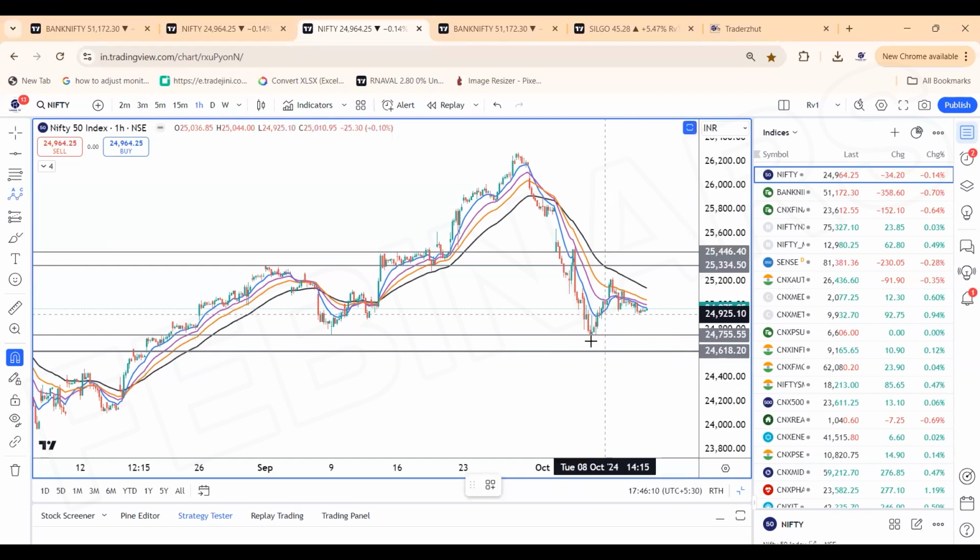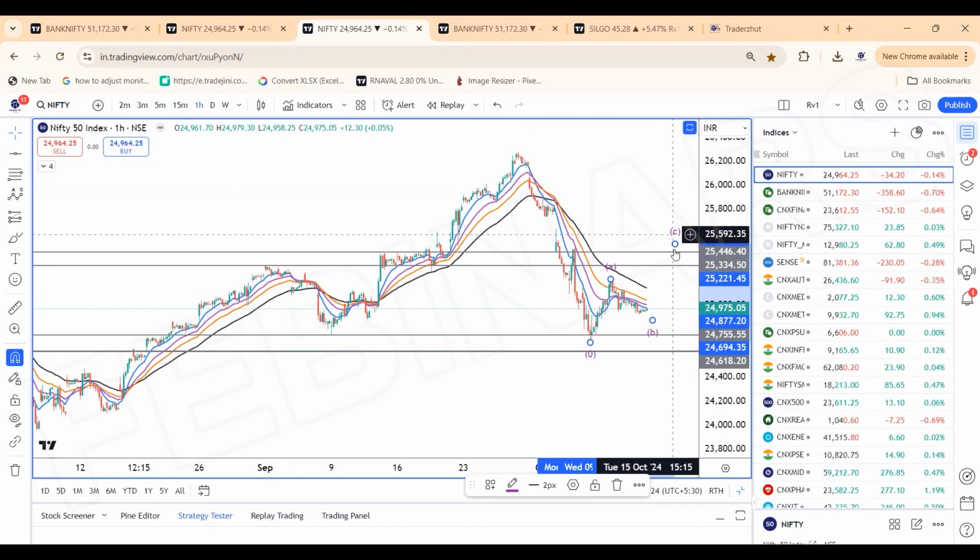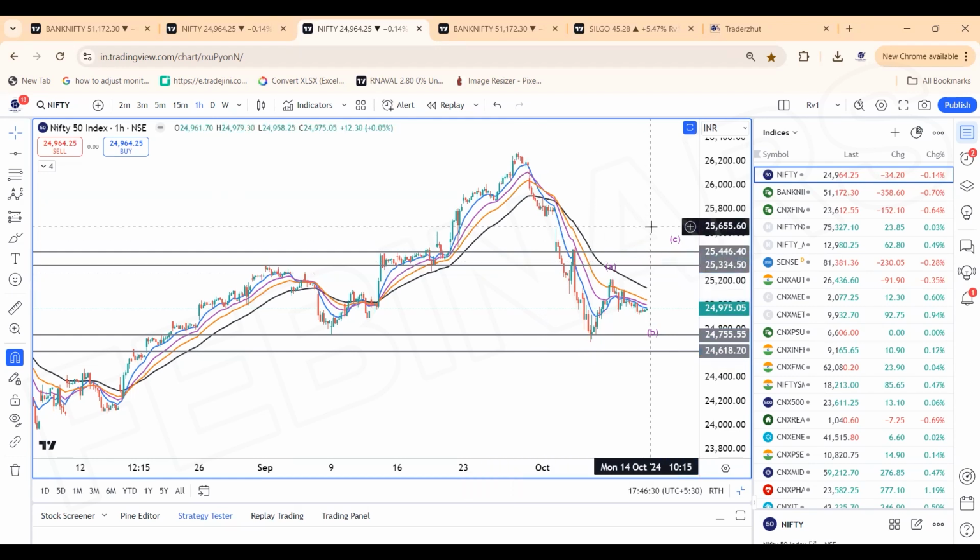Even if it is an ABC, start with the ABC trend. If the B wave ends here, then the C could be somewhere here, 25,400 to 600 levels, or even 25,600 levels. Once crossed, we have to review. So trade objectively, the breakout comes in with the lower channel or a wedge kind of pattern, one more low or even a gap up. 24,885 is an important support, the rise, even if it touches 25,000, 50, 60 levels, one more panic low.